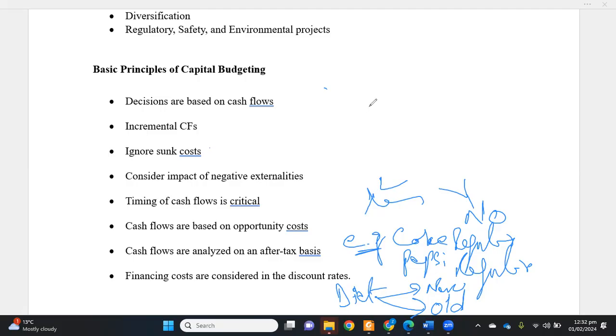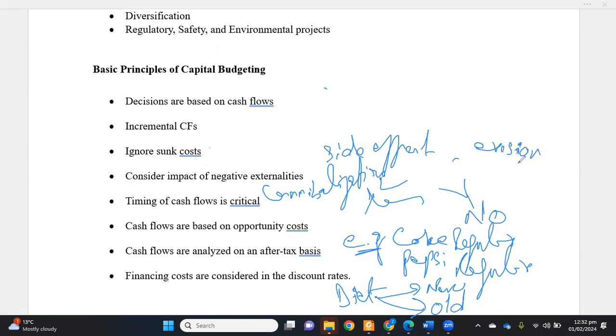The launching of the new project may have a negative impact on the previous project. If this is so, it is called negative externality. This is also called cannibalization, side effect, or erosion. These are the alternate names of negative externality. If negative externality happens, we need to adjust for it.